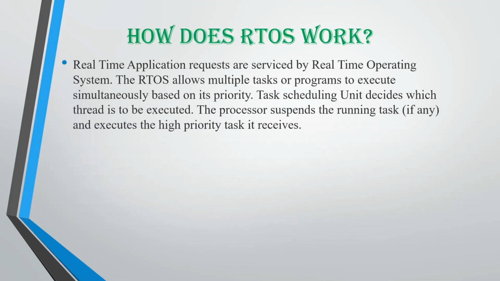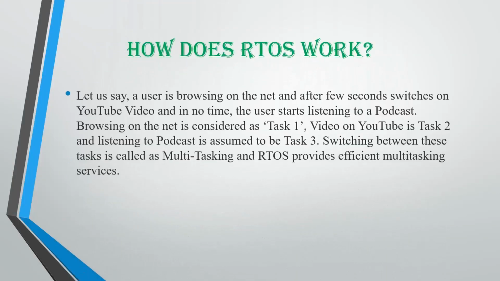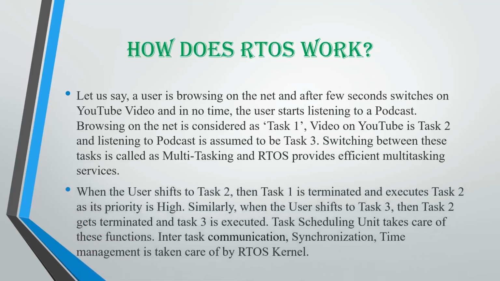Now let's see how an RTOS works. Real-time application requests are serviced by RTOS and it allows multiple tasks or programs based on the priority levels. Let us say a user is browsing on the internet and after a few seconds he switches to YouTube and then to listening to a podcast. Browsing on the internet is task 1, video on YouTube is task 2 and listening to a podcast is task 3. Switching between these tasks is known as multitasking.